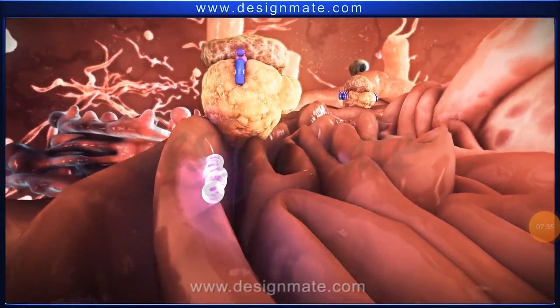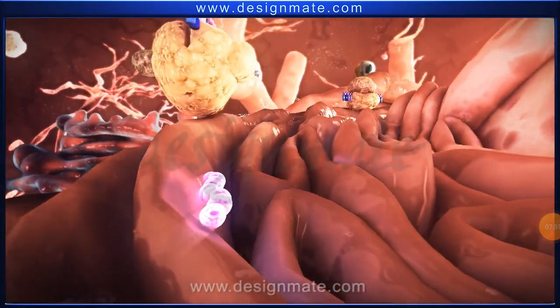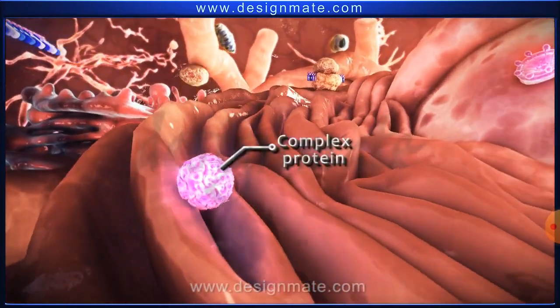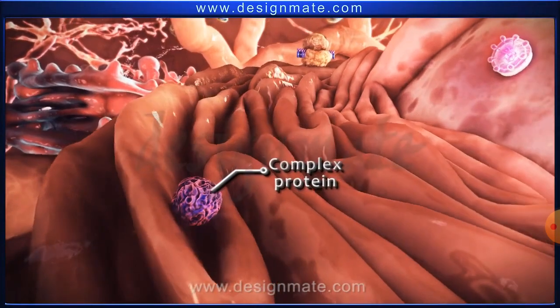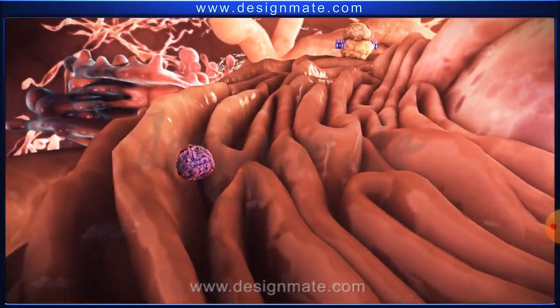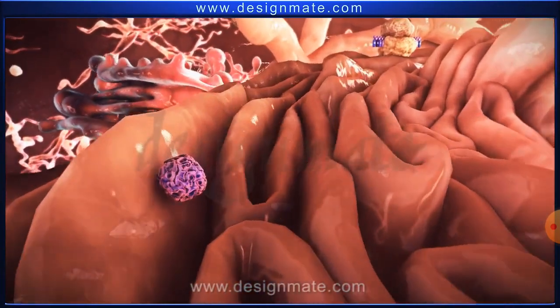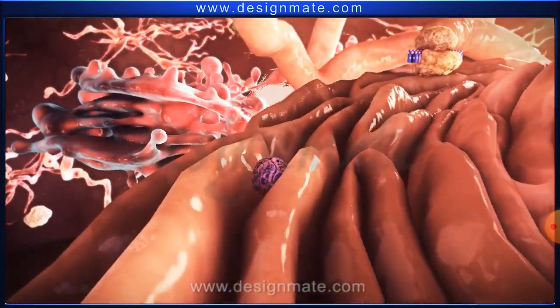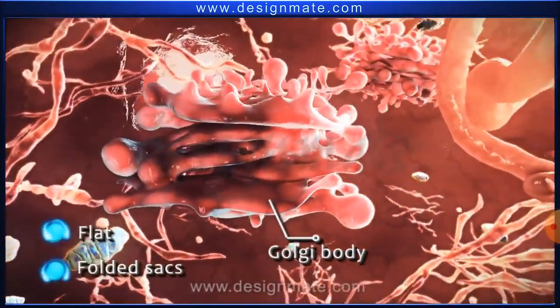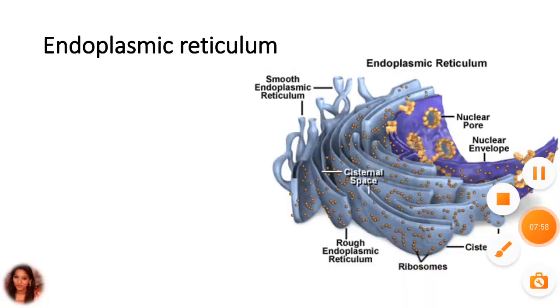As we have observed, the protein formed after the ribosome will enter into the endoplasmic reticulum. The complex protein will remain in the endoplasmic reticulum for some time, and then after it will be transported further. Here for the transport, another complex is there, that is the Golgi body.